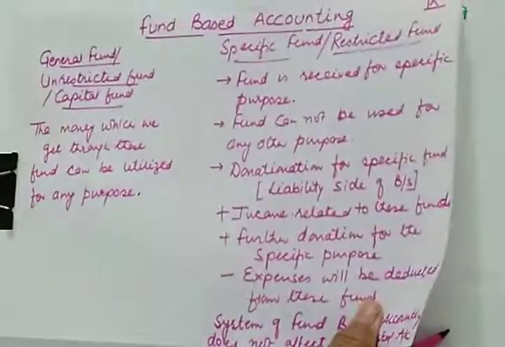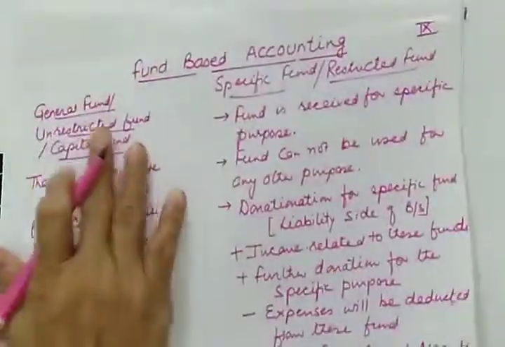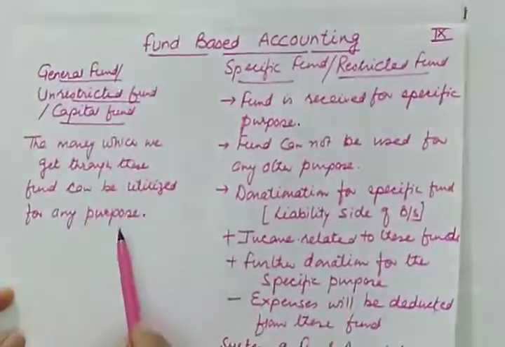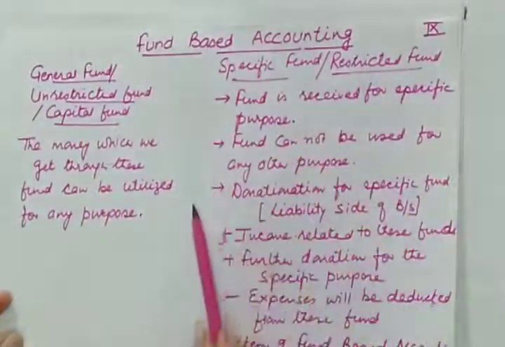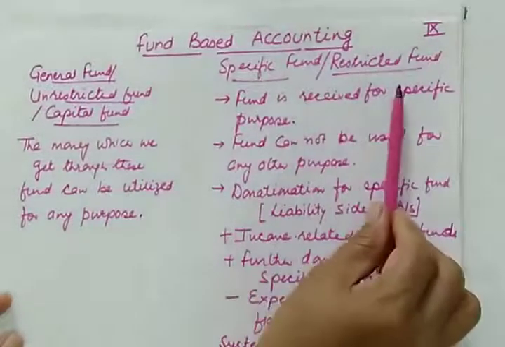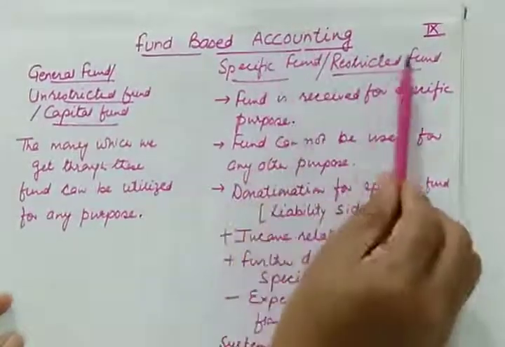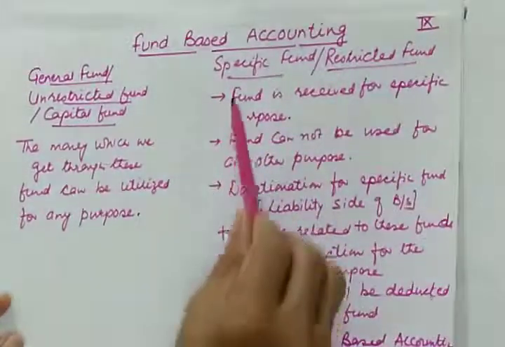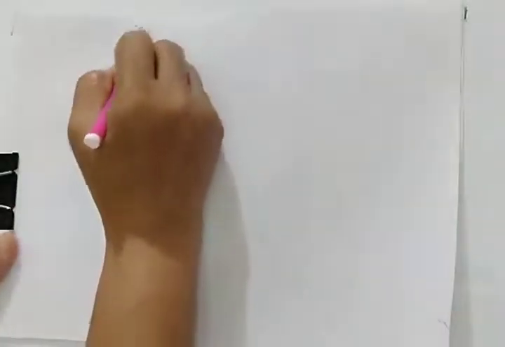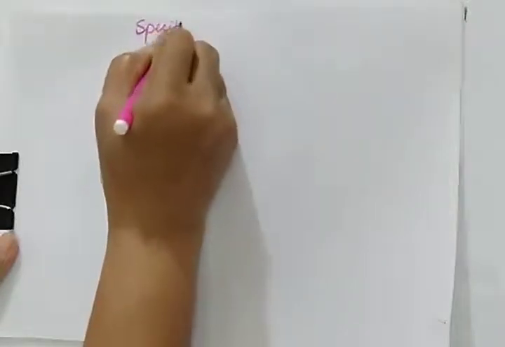Now let us see the examples, because we have already covered this, so we are not focusing on it now. Our main focus will be on specific fund or restricted fund, because fund based accounting is based on specific fund and restricted fund. So let us see the examples of these funds.